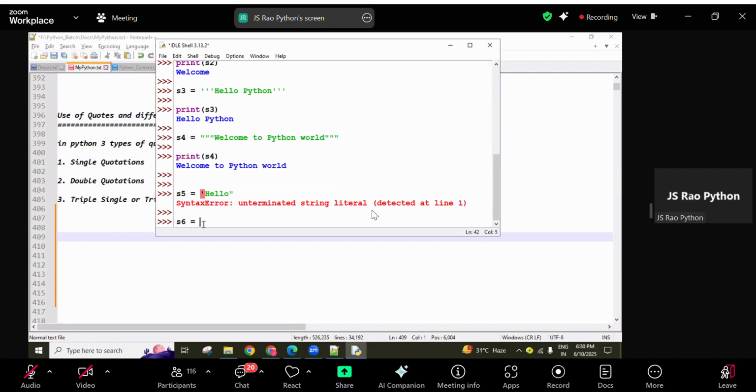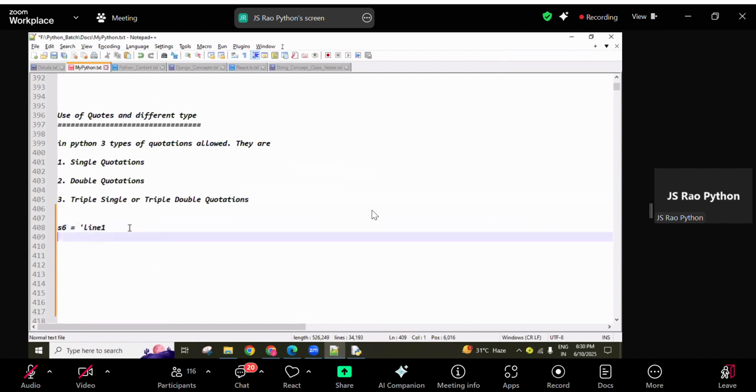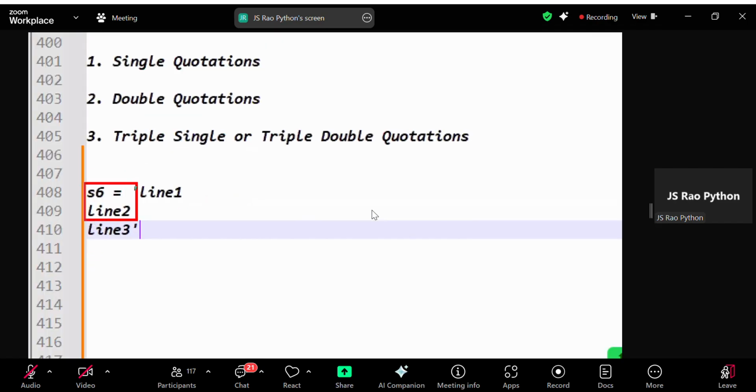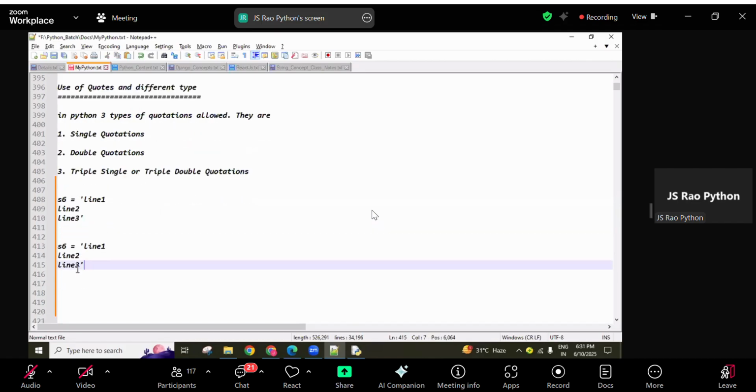Next, S6 equals, line 1, line 2, line 3. I want to create one string with multiple lines of data using single quotation or double quotation.